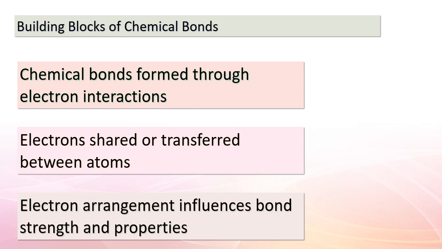Remember, the electron arrangement, guided by the number of electrons in each atom's energy levels, plays a decisive role in shaping these bonds. This arrangement not only defines the bond's strength but also contributes to the various properties exhibited by different compounds. As we journey through the intricacies of chemical bonds, you'll discover the true marvels of how atoms come together to create a wide array of substances.